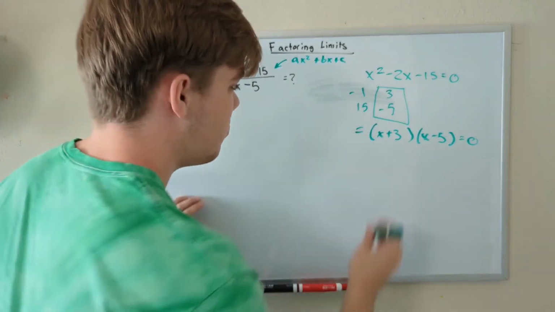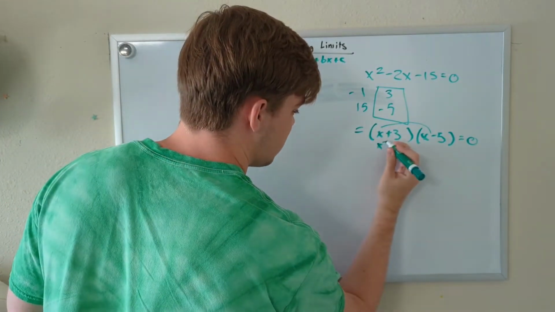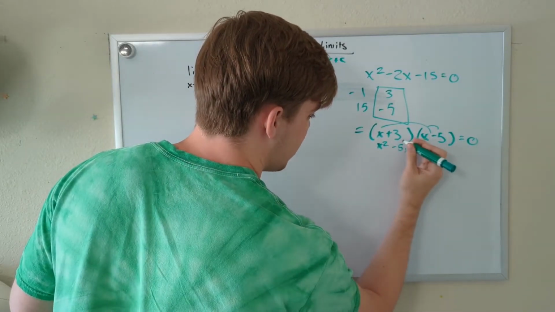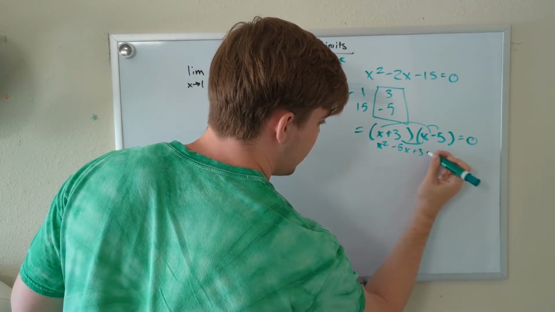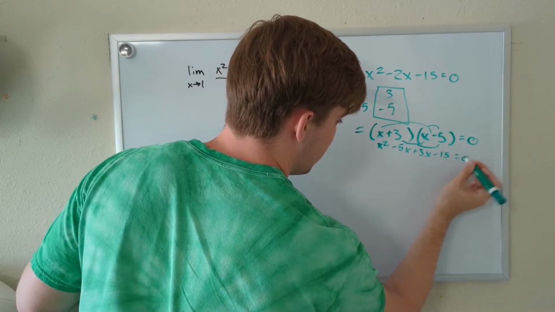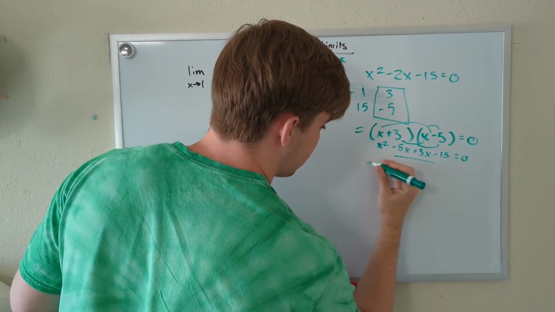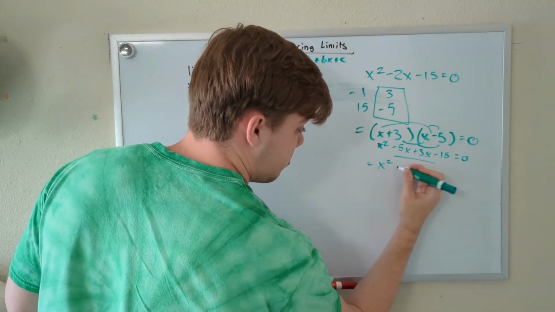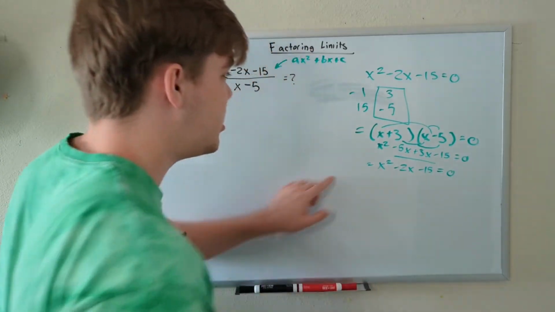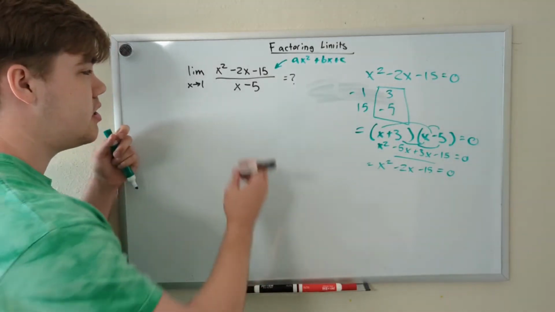And just to make sure, we have x times x, which is x squared. We have x times negative 5, which is minus 5x. We have x times 3, which is plus 3x. And we have 3 times negative 5, which equals negative 15. Adding these together, we get x squared minus 2x minus 15, which is the same as what we started with. So let's change it into our factors.